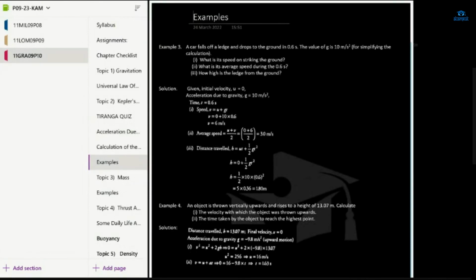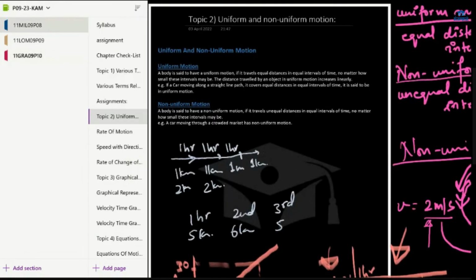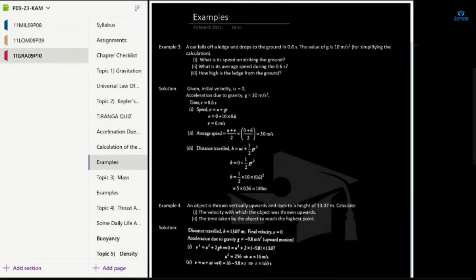You can also try questions, because they are the same as the questions in the first chapter, motion. In the equations of motion, you faced some problems.